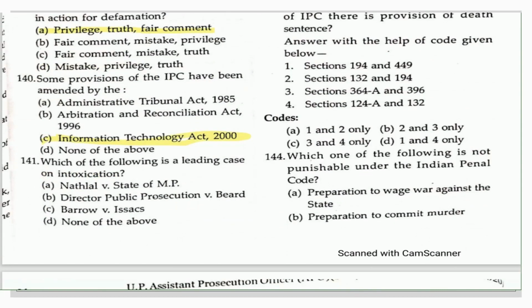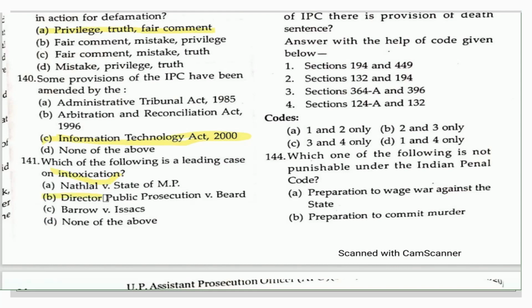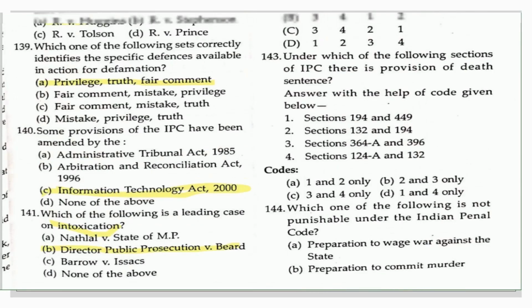Come to the next question of the IPC from the UPAPO 2006. Which of the following is a leading case on intoxication? It is a very popular case, and I think you all know the answer to this question. That is Director of Public Prosecutions versus Beard. So this is the right answer here.